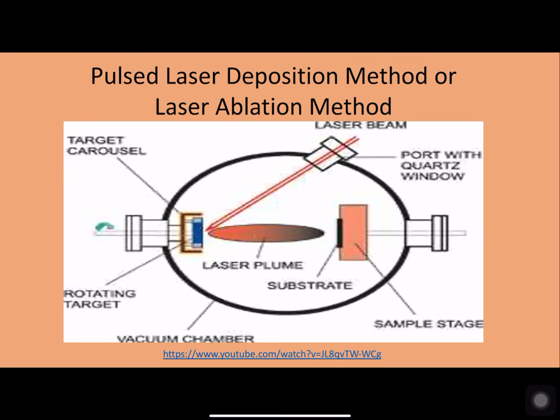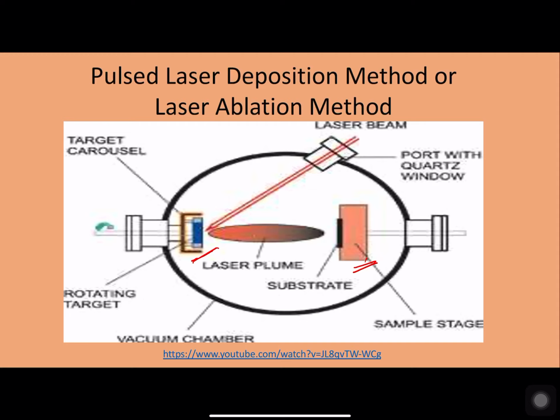Now here, a high power beam laser is used to vaporize the bulk target placed on a holder congruently to a substrate placed in the vacuum chamber. Now here, the chamber is typically at a high vacuum, or it is filled with low pressure with a background gas such as oxygen for deposition of oxides. Now, the operating temperature can be varied from room temperature to high temperature depending on the experimental procedures.